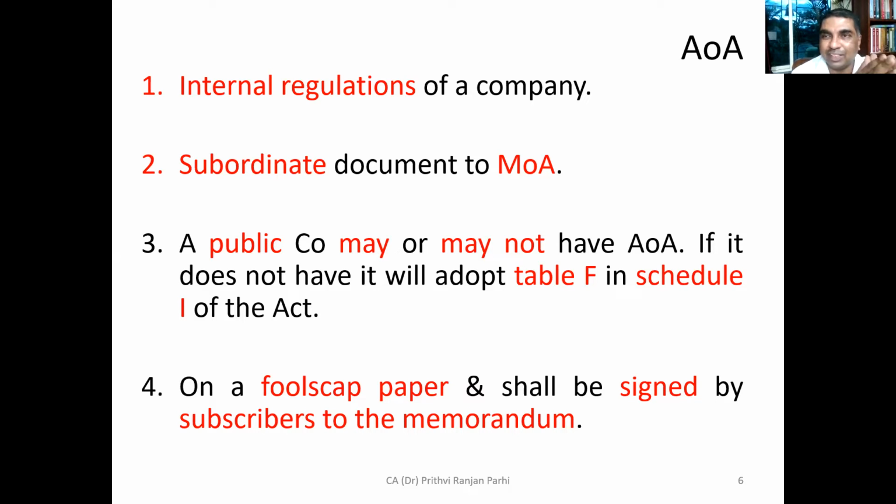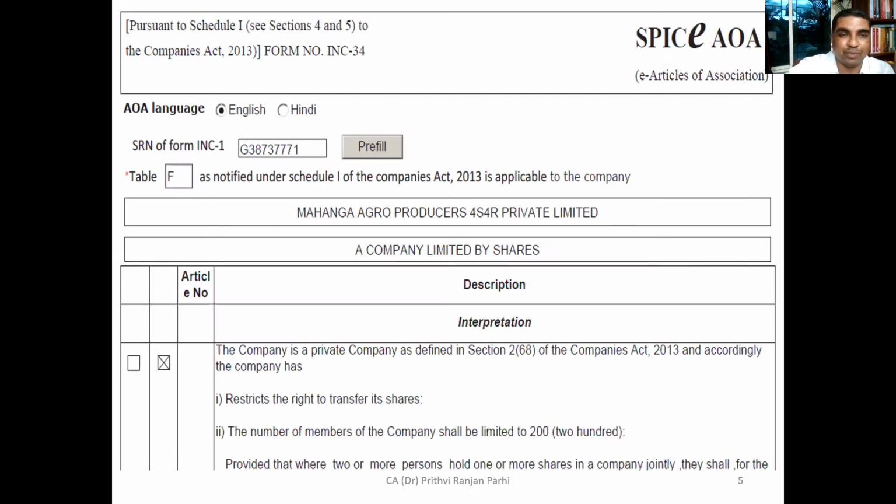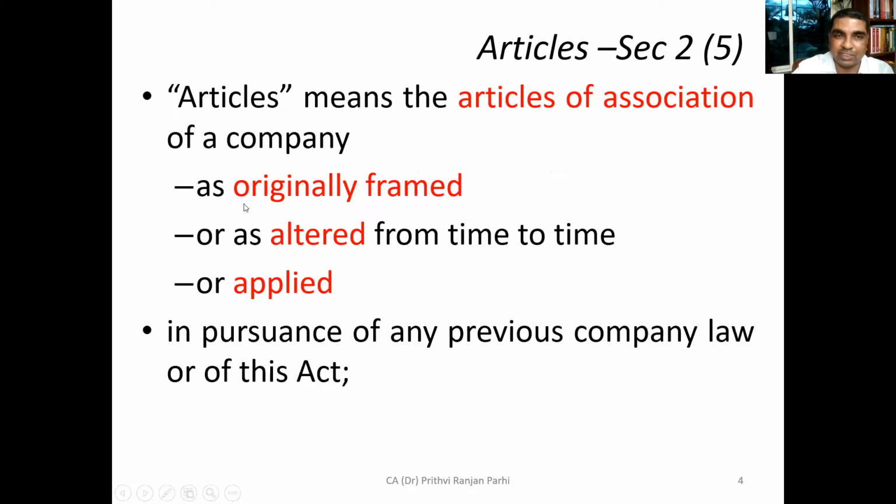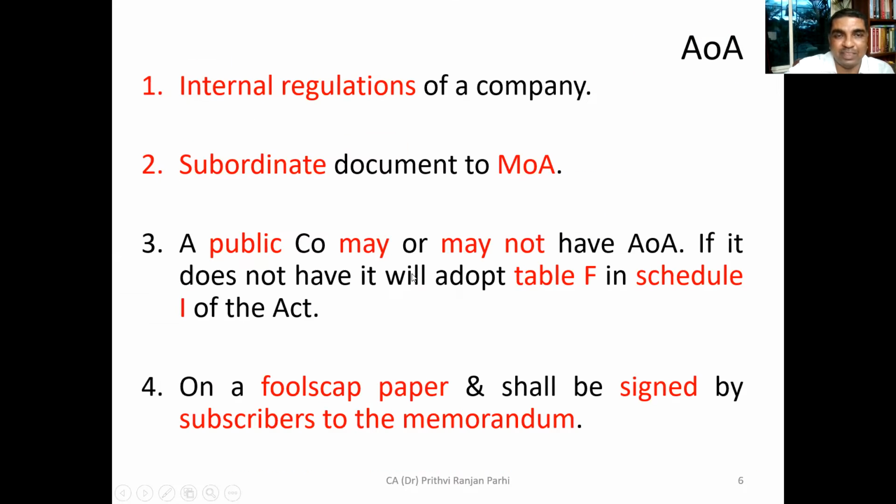First we saw Table F, then I showed you practical articles of association. So a public company may not have articles of association. It can manage without them. Therefore, in the definition we have seen: articles of association as originally framed, as altered, or as applied. As applied here means Table F applied. And the company is expected to print it on foolscap paper, and it shall be signed by the subscribers to the memorandum. The persons who had signed the memorandum of association also need to sign this document called articles of association. Is it clear at basic level?